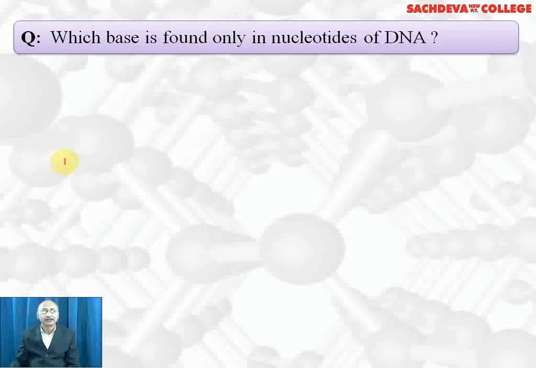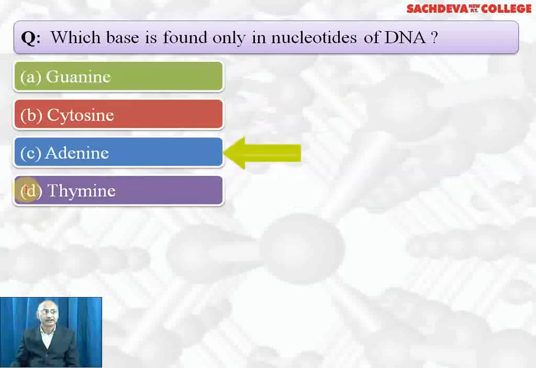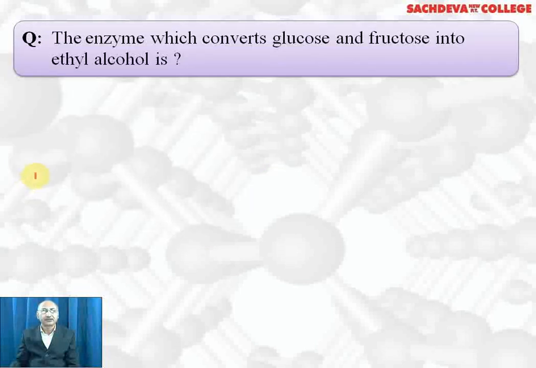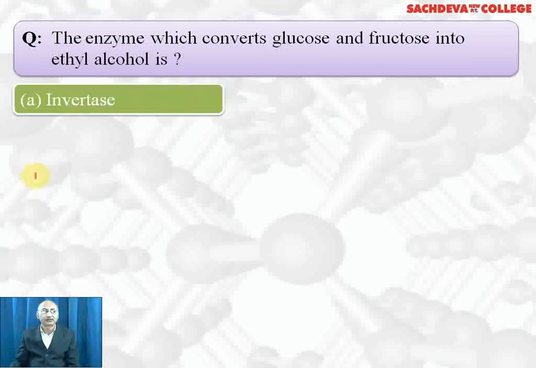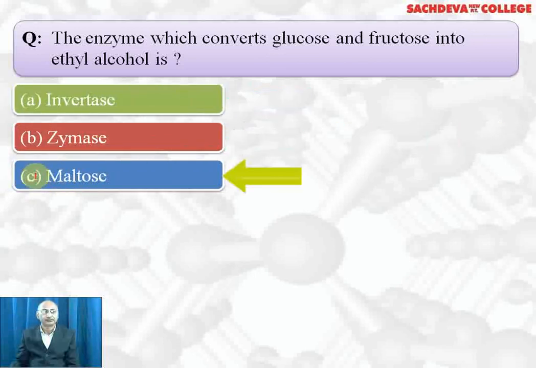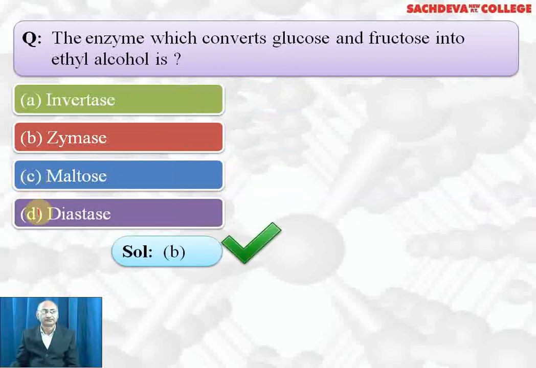Which base is found only in nucleotides of DNA? Guanine, cytosine, adenine, thymine. Correct answer is thymine. It is only found in DNA but not found in RNA. In RNA, uracil is present instead of thymine. The enzyme which converts glucose and fructose into ethyl alcohol is invertase? No. Zymase? Yes. Maltase? No. Diastase? No. B part is the correct answer.